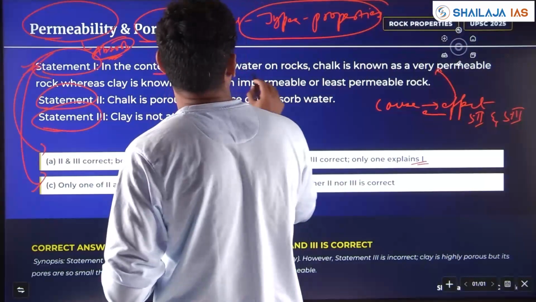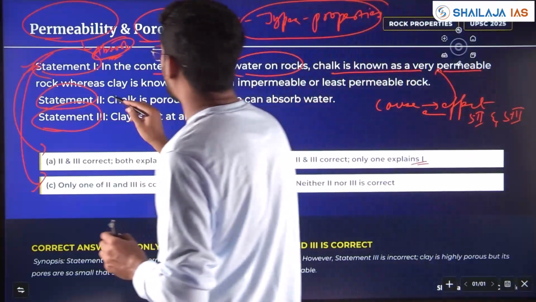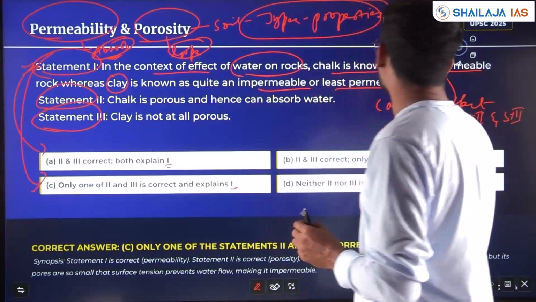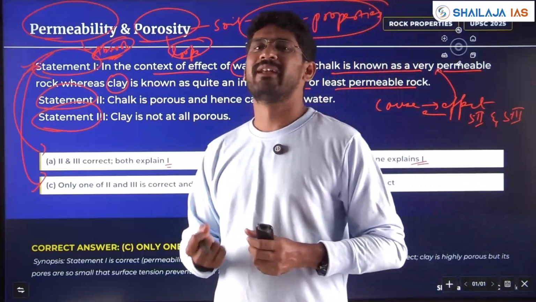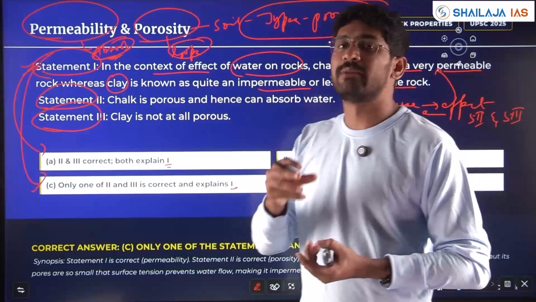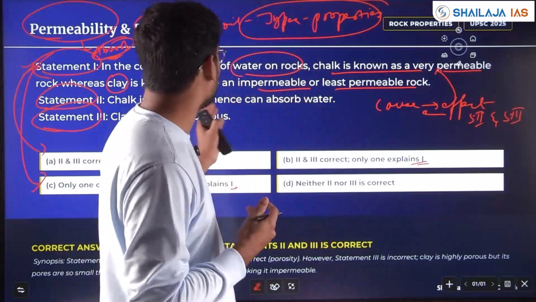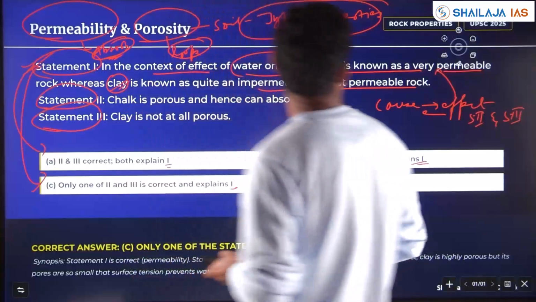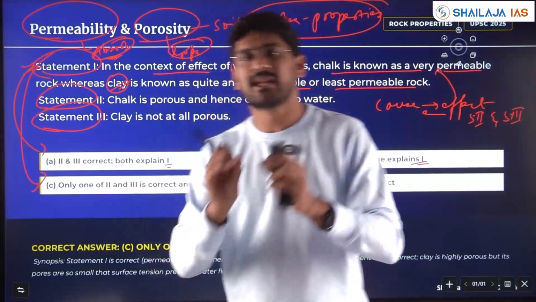In the context of the effect of water on rocks, chalk is known as a very permeable rock, whereas clay is known as quite an impermeable or least permeable rock. If you have gone through clay soil, it won't absorb water very easily. The soil also becomes rock hard when a little moisture is taken off, because clay is not easily permeable. However, chalk is easily permeable. This statement is valid, my friends.